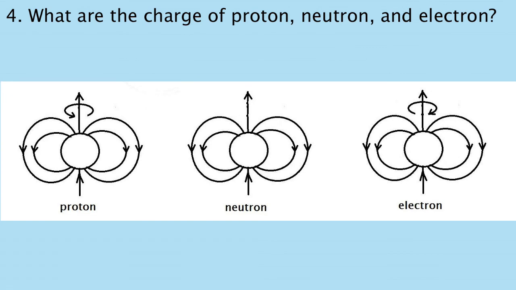4. What are the charges of proton, neutron, and electron? As discussed in my video on my charge theory, currently there is no clear understanding of charge. In my charge theory, I had explained what charge is. That is, charge and spin are the same. Proton's field spins in a counterclockwise direction, neutron's field does not spin, and electron particle and its field spins in a clockwise direction. In Schrödinger's model of an atom, the subatomic particles of an atom are not spinning and had never been known to have poles like magnet.